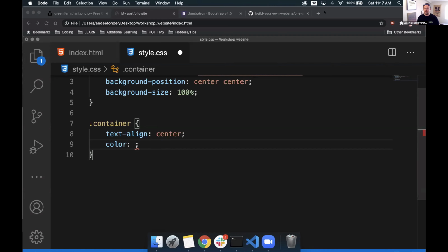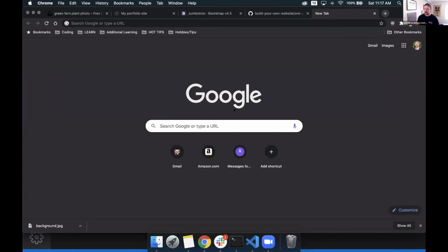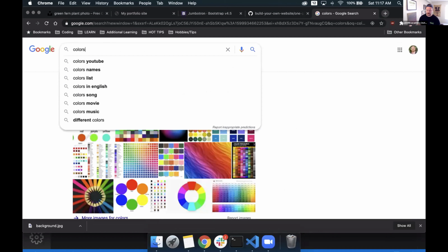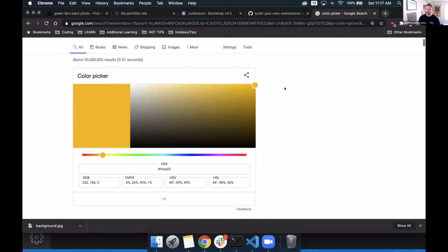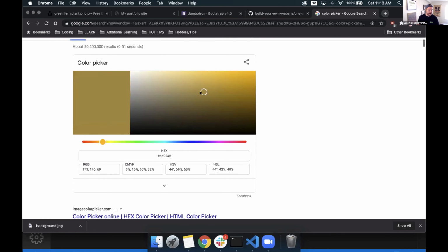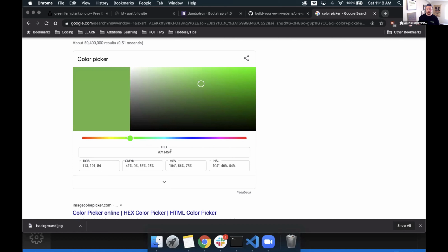If you go to Google, actually I'm already there, so we're good. I'll just type in hex colors into Google. And let's see, actually I think we can do color picker. Let's see, color picker, there it is. So if we type in color picker, Google themselves offer this on their page. You can click anywhere around here and get that perfect shade of color that you're looking for across the spectrum of the rainbow and all the different colors there are. And then down here, they offer you the hex codes and the different codes that we can put into our CSS. So let's say I wanted, let's go with something a little bit off-white.